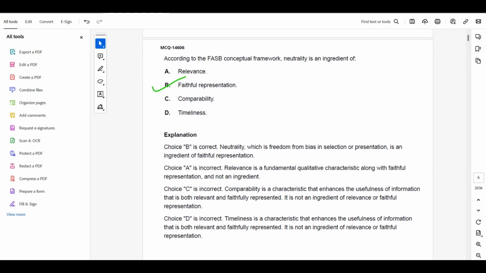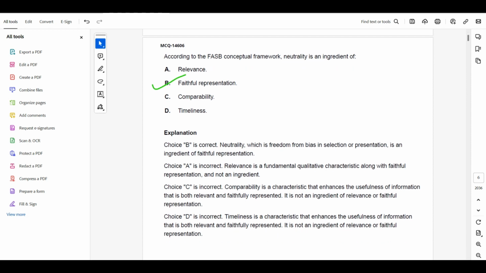Now coming to the next MCQ. I am going to cover all the MCQs, 2036 MCQs, one by one. It means not to hurry. I will upload the videos daily and I will cover all the books, including my notes.